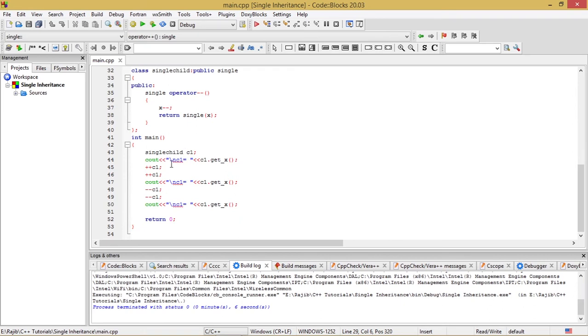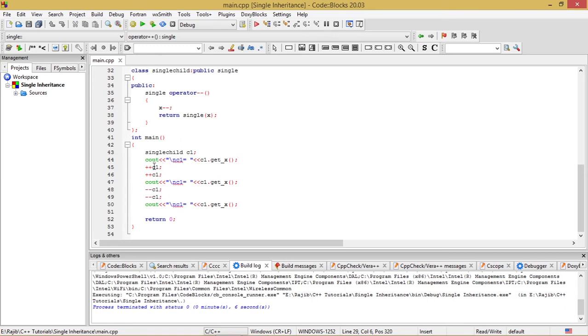After that I have written cout C1 is equal to C1 dot get x. So whatever is the value of x in object C1 will be output onto the screen by means of this get underscore x function, as we have seen above, that get x function only returns the value of x.